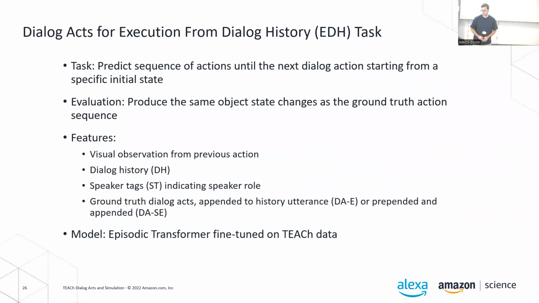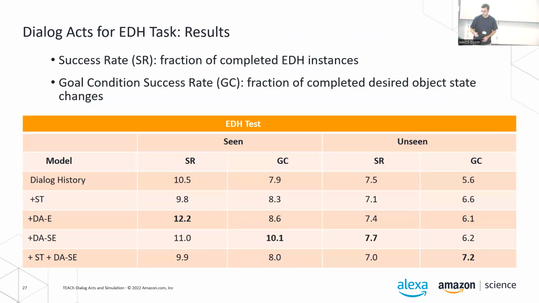And we looked at pretty much the same features as before, and we have similar results where dialog acts seem to slightly improve the performance, but here even more so results are somewhat mixed, and we don't think that dialog acts are necessarily the best way forward to improve on this task. However, we think that they are still useful, for example, for dialogue generation, so that we can simulate more dialogues and train the models on that, and through that get better task improvements.